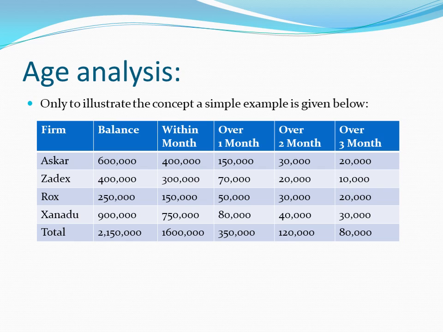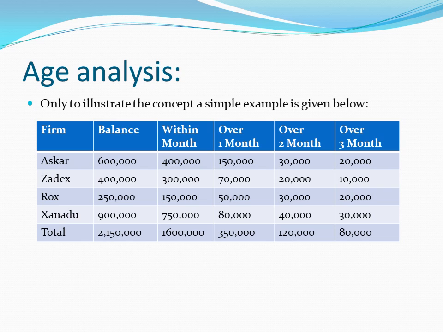And you can see that the names of the firms are mentioned in the first column, and the balance, that is the balance in the account receivable, is shown beside the name of the firm. And then the amount that is within the 30 days credit is mentioned in the next column. And then the amount due over a month is mentioned in the next column.